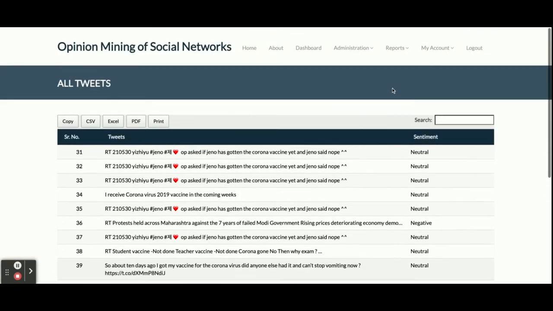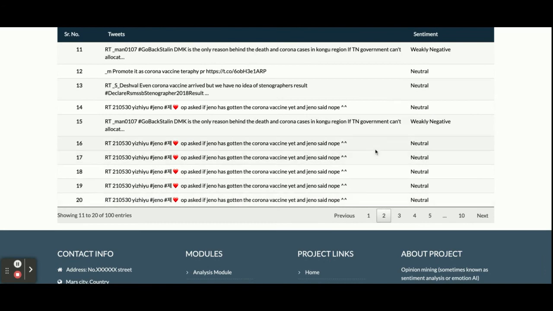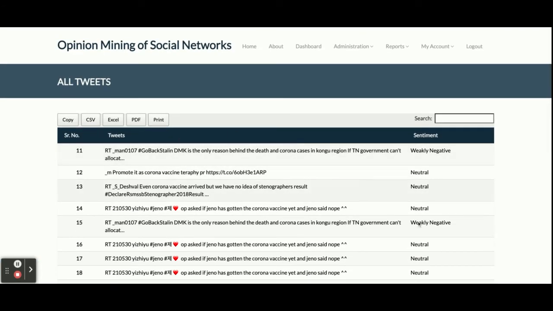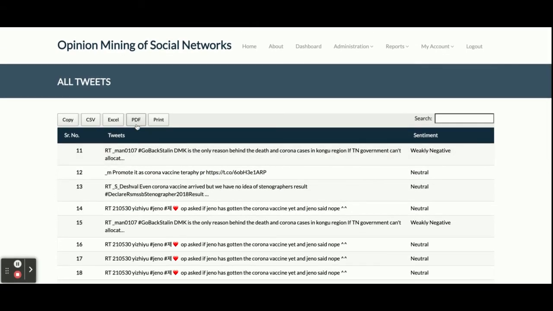All of this data is rendered by Twitter. You can even export this whole tweet list in PDF format. Just click on PDF, and you will be able to export all the tweets with their sentiments in PDF format, Excel format, or CSV format. You can even print it also, right?